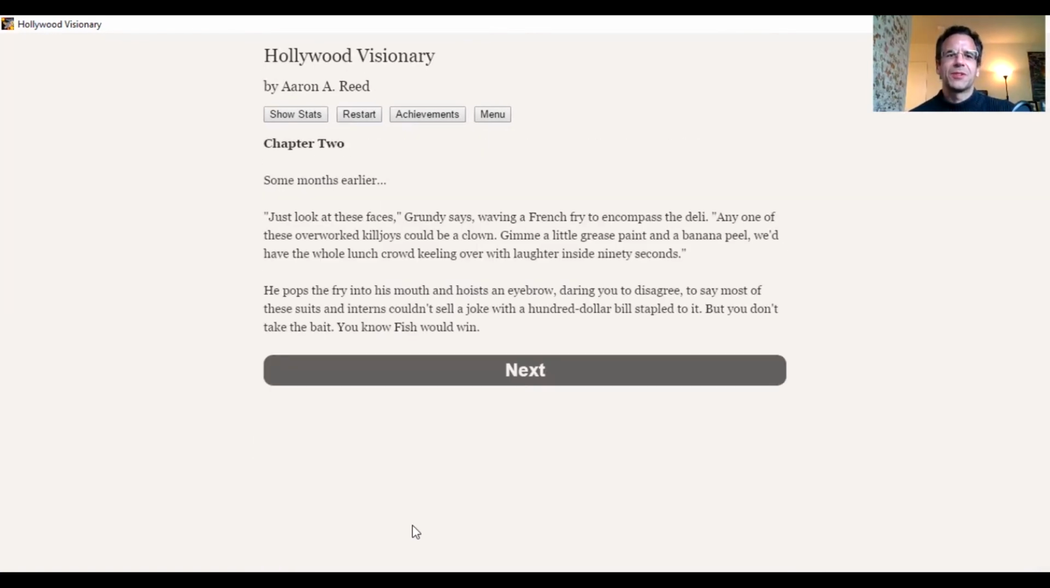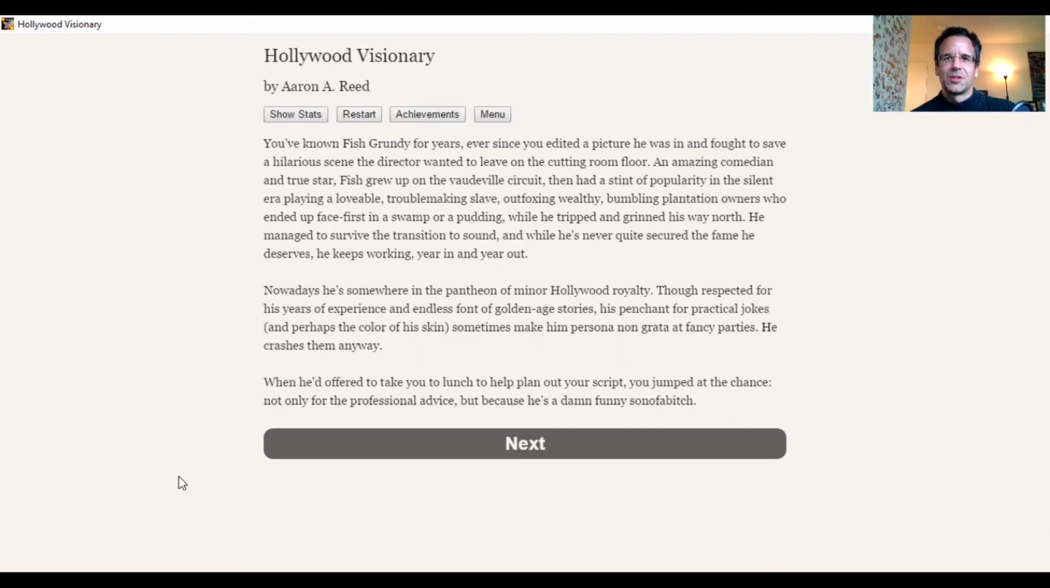All right, so some months earlier. So now we're flashing back. I guess we'll figure out how this studio came about, and that was a bit of a mystery to me, like how we managed to build this studio from basically nothing except a very alienating meeting with the head of the studio that we were working at for 10 years. So we're in a deli with someone named Grundy who's eating French fries, and it looks like it's building in stuff from our backstory.